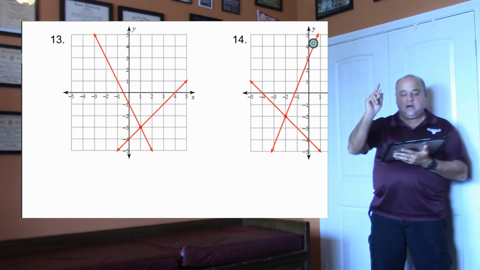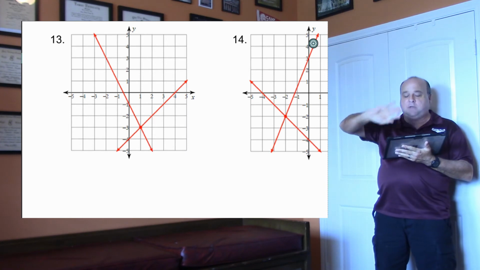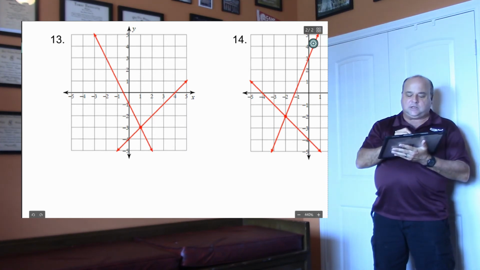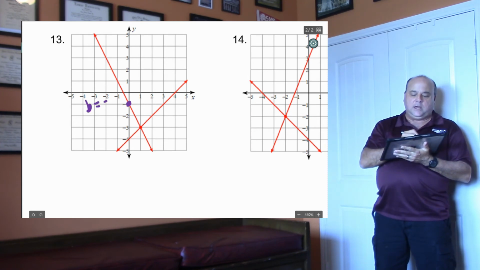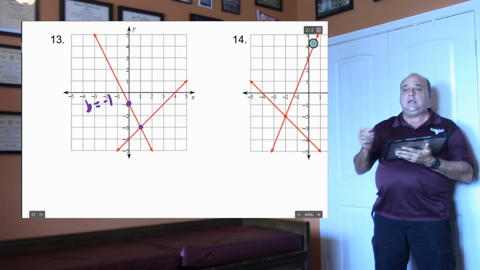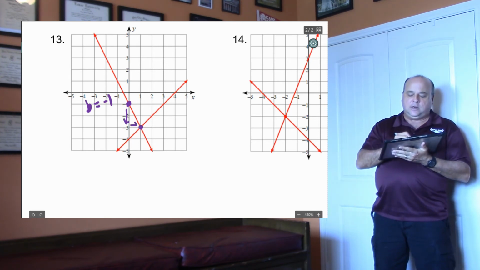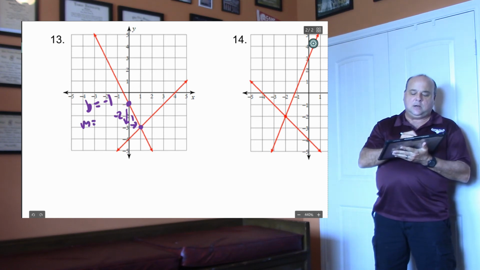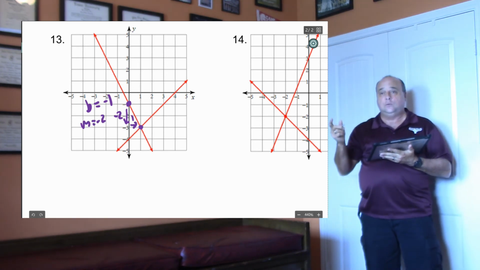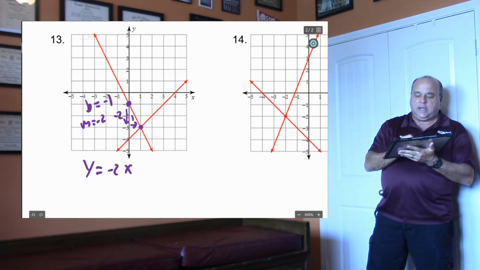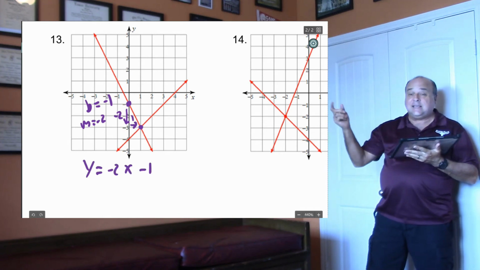Oh, lucky 13. So let's get the top y-intercept and the bottom y-intercept. My top y-intercept is going to be right here. My b will equal -1. And then my next dot going down is going to be here. So I'm going to go down and over. I'm going to go down 2 over 1, aren't I? So my m is going to be negative 2 over 1, or negative 2. Write that equation out: y equals negative 2x minus 1. Piece of cake, isn't it?